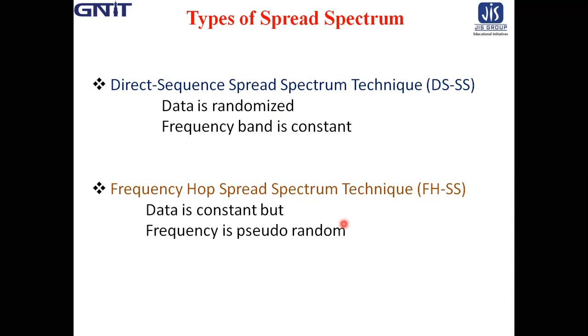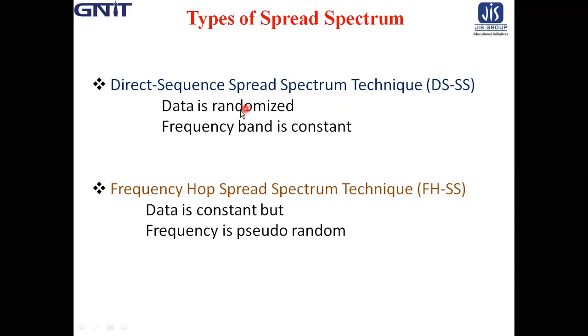The basic difference is that direct sequence spread spectrum is based on PSK, binary phase shift keying, and frequency hop spread spectrum is based on M-ary FSK, frequency shift keying. But DS spread spectrum is based on phase shift keying.